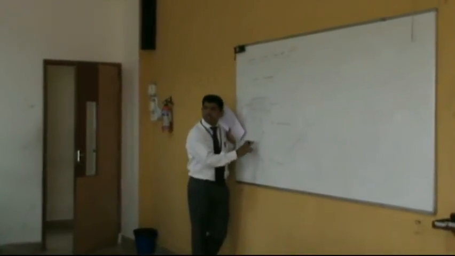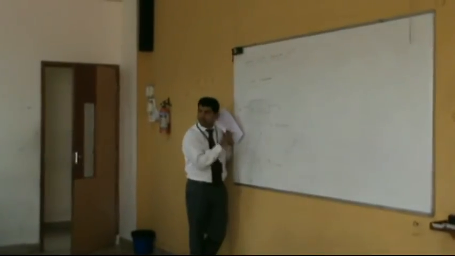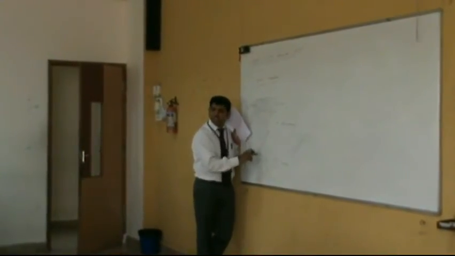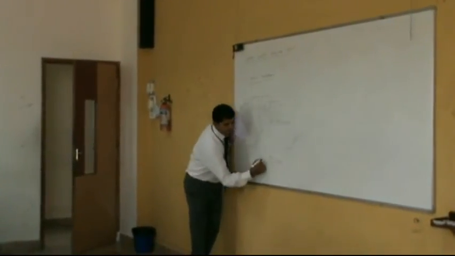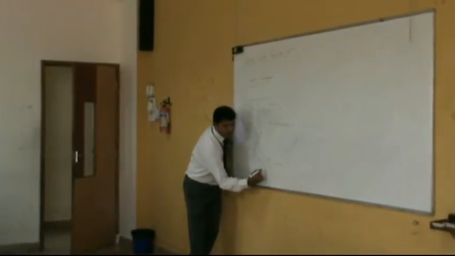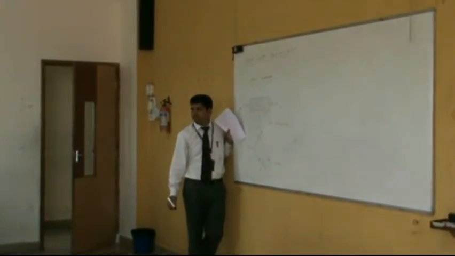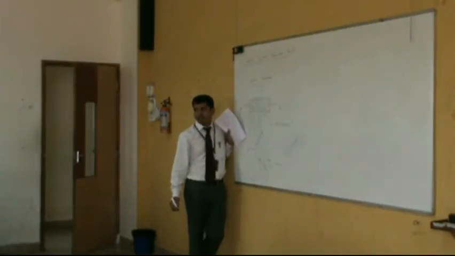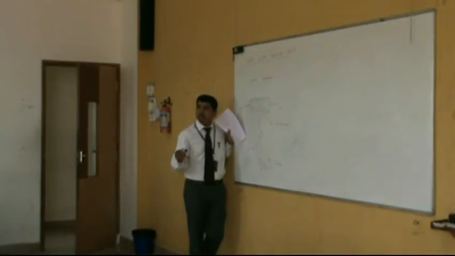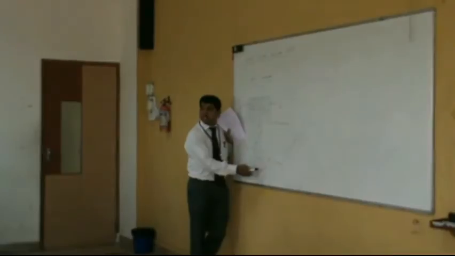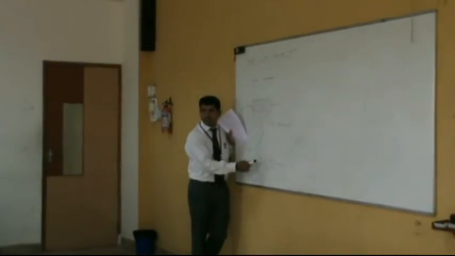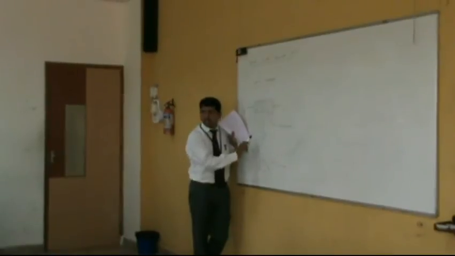So this is a symbolic representation of an NPN transistor. Look at the arrow mark. The arrow mark is outgoing. That means conventional current keeps flowing outward, which here is the emitter current. Look at the notations I used, both uppercase. Do not use lowercase, because in the 3rd chapter we are going to use lowercase, which becomes AC current. There are 2 types of currents: one is AC current, the other is DC current. If I write both uppercase, I and uppercase C, that becomes a DC current. We assume that no AC voltage is applied for this.